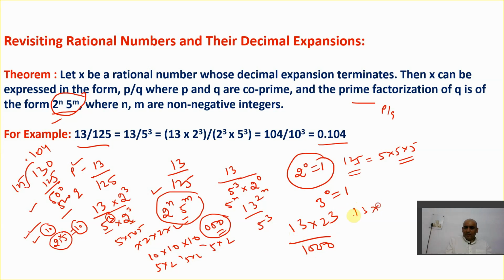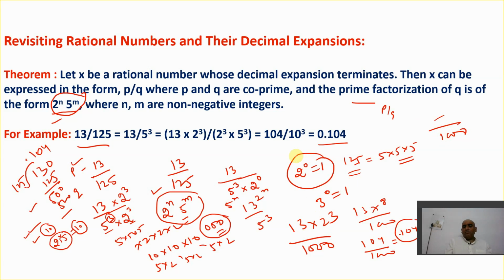So 13 into 2 cubed, that has become 8. 13 into 8 upon 1000. 13 eights are 104, upon 1000. So it becomes 0.104. That's it. Because to find the decimal expansion, you must get the denominator in the form of zeros. Then only will you get decimal expansions without using long division.